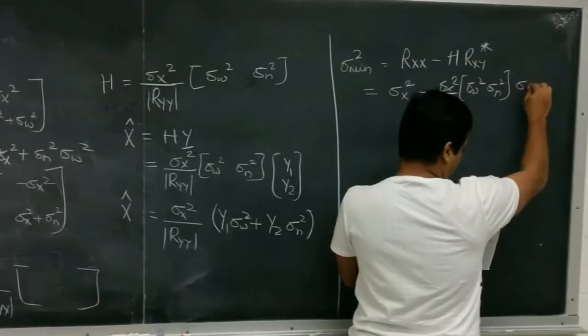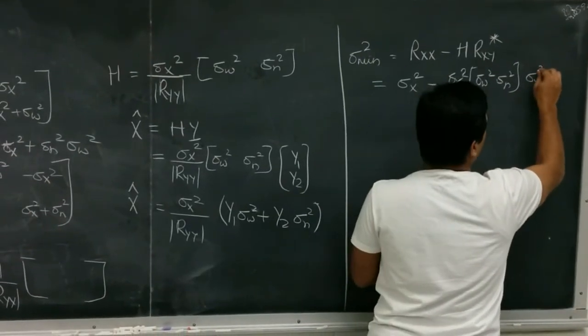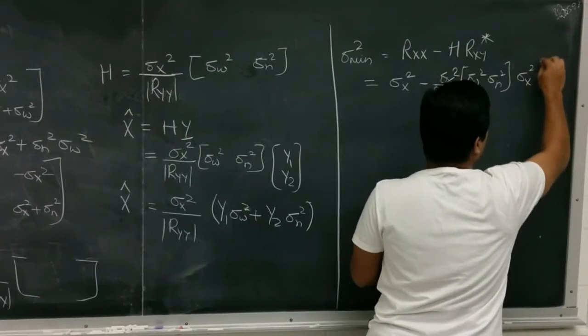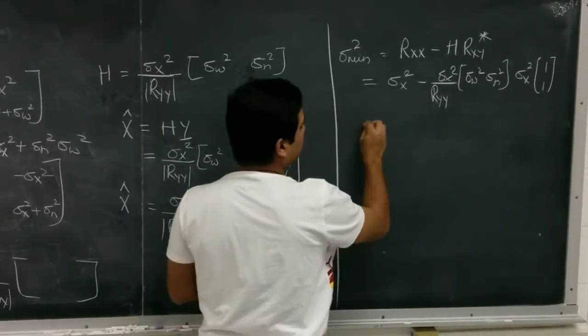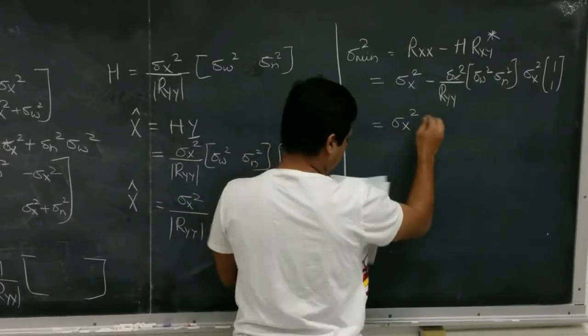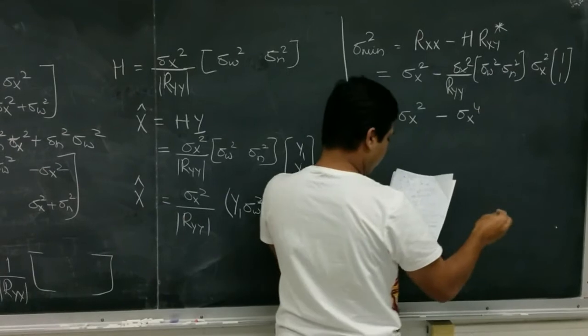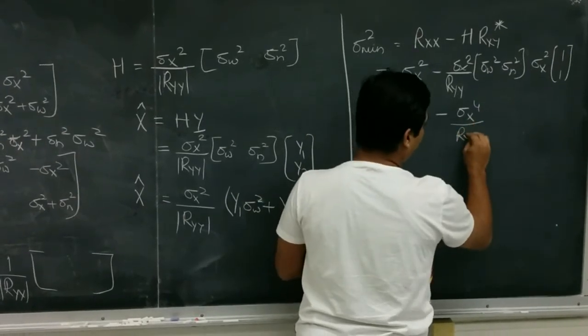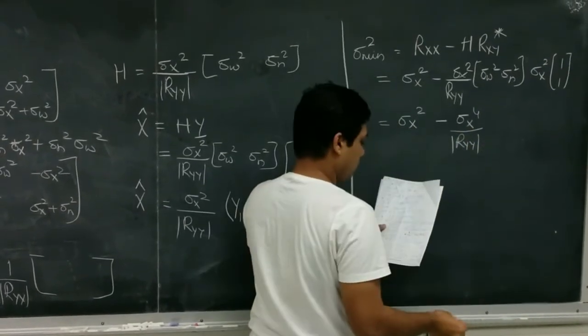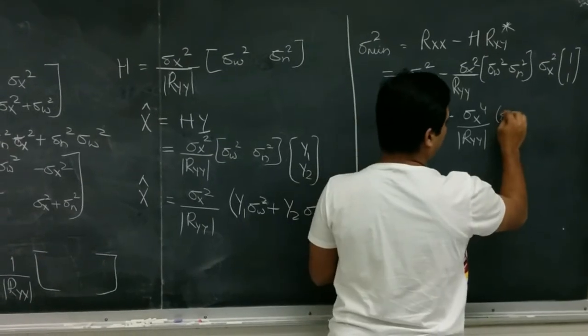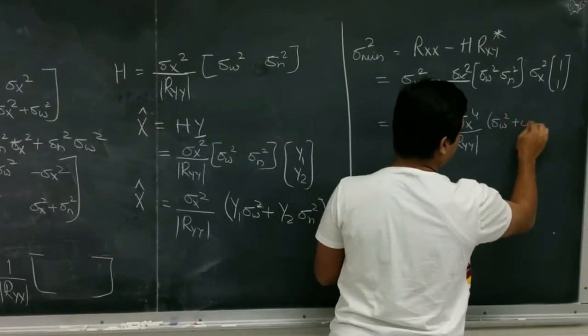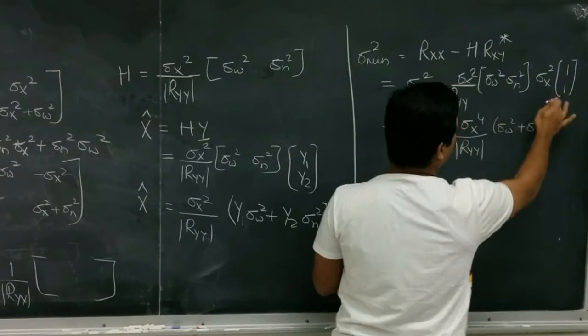So that Rxy conjugate will become sigma x square 1 1. After multiplying the other side, we will get sigma x power 4 upon Ryy mod into sigma w square plus sigma n square, only one term.